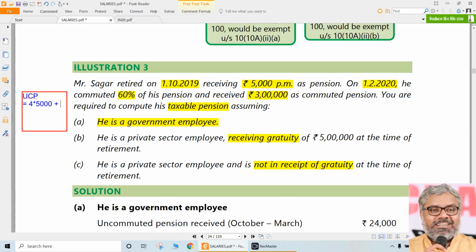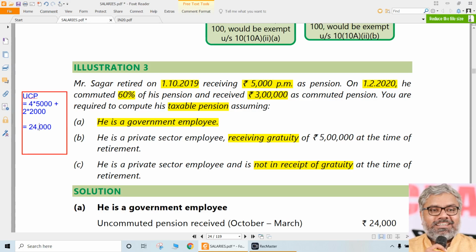Plus, after that also you cannot just leave it. There is still uncommuted pension for February and March. For these 2 months, he would receive 40% uncommuted pension. How do we know 40%? Because he has commuted 60%, uncommuted is 40%. So 40% of 5,000 rupees will be 2,000 rupees per month. So 4 into 5,000, 20,000, plus 2 into 2,000, 4,000. So 24,000 rupees will be taxable.